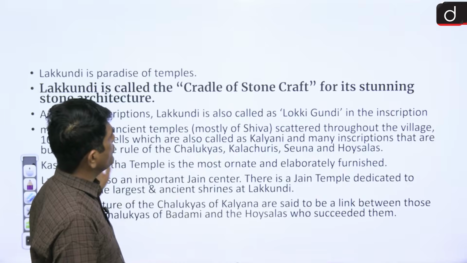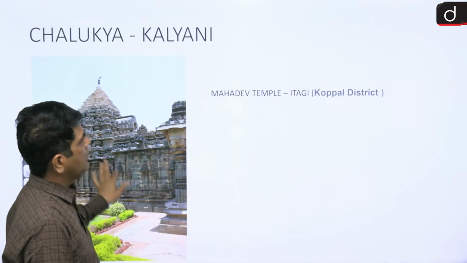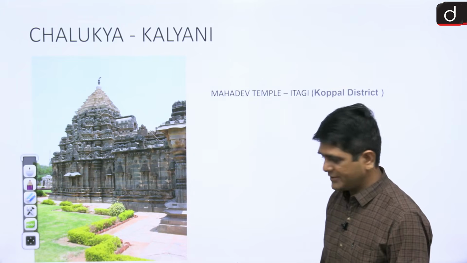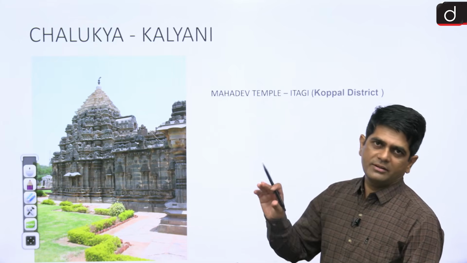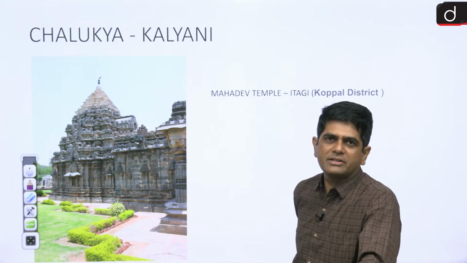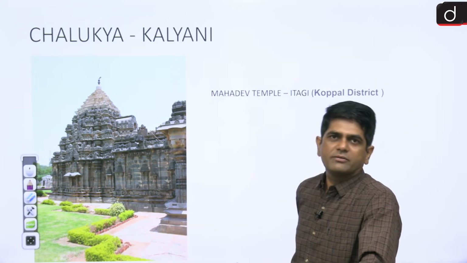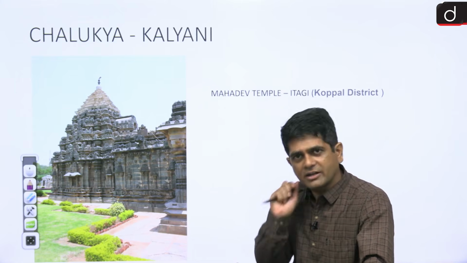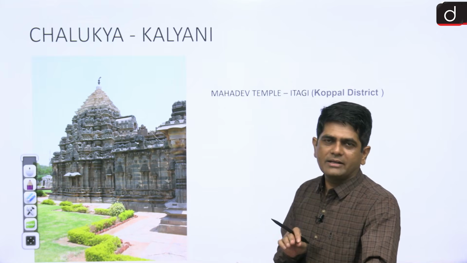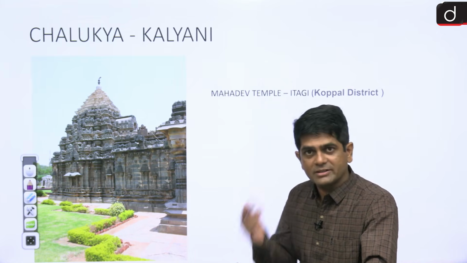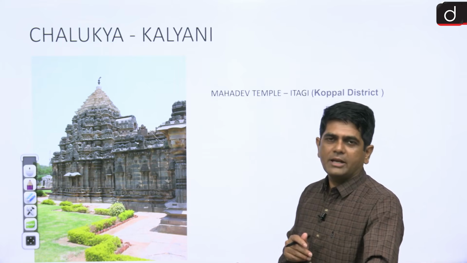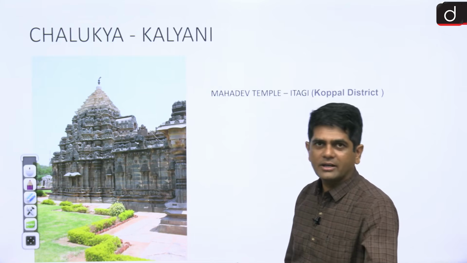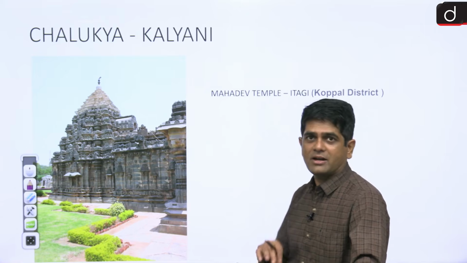So now let us see a few important temples related to the Vesara style of temple architecture. Starting with the Vesara temples built by the Chalukya rulers of Kalyani. They built temples mainly in the Gadag region of Karnataka. So their architectural style is sometimes also known as Gadag style. And one more name associated with the temples built by the Chalukya rulers of Kalyani is the Karnataka Dravid style. Why Karnataka Dravid style?